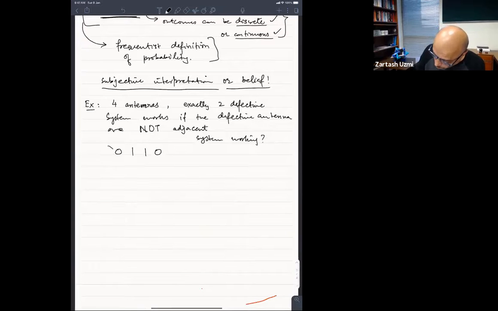0 means broken and 1 means working antenna.